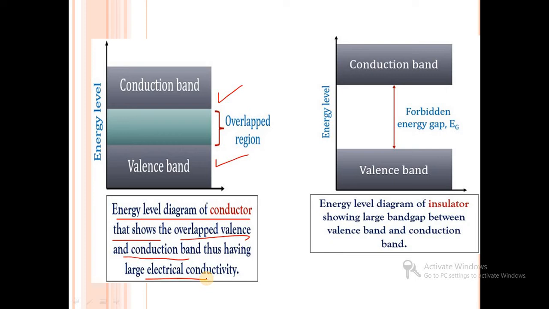Large electrical conductivity is possible because of the overlapping of the valence band and conduction band, as in this diagram. But in an insulator, there is a large energy gap between the valence band and conduction band, and this gap is called the forbidden energy gap. The energy level diagram of an insulator shows the large band gap between the valence band and conduction band, as in this diagram.